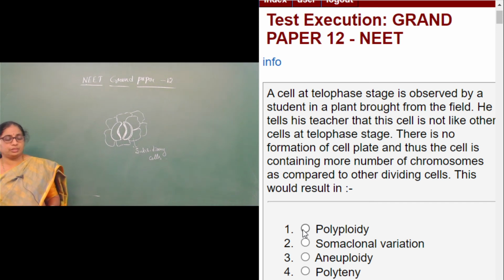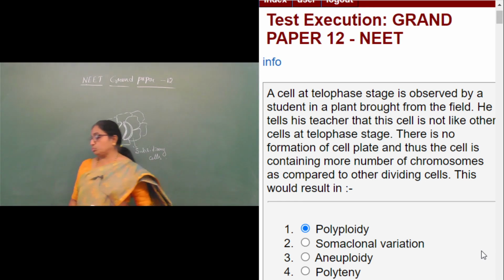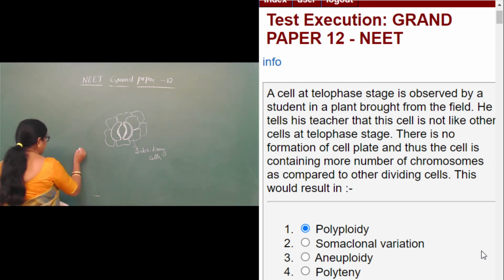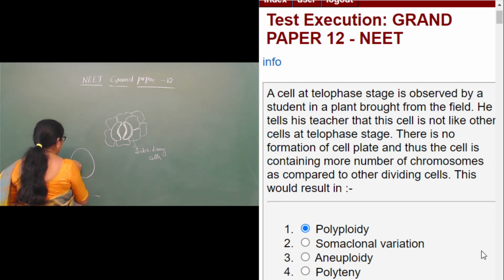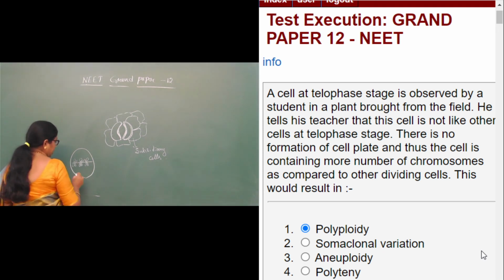The answer is polyploidy. What we can see is, if during anaphase, soon after the metaphase, there is no splitting of the centromere, and the chromatids do not segregate, what happens?